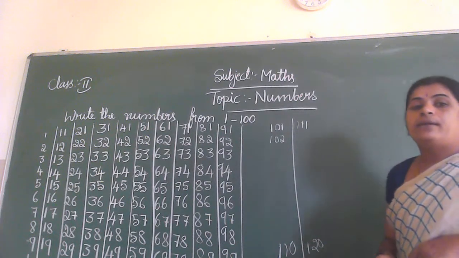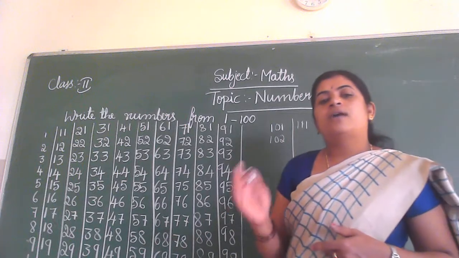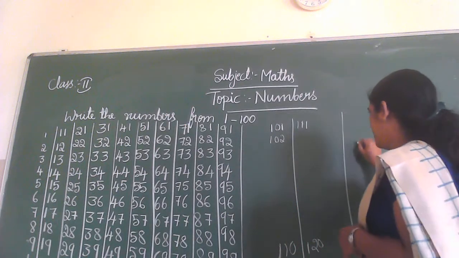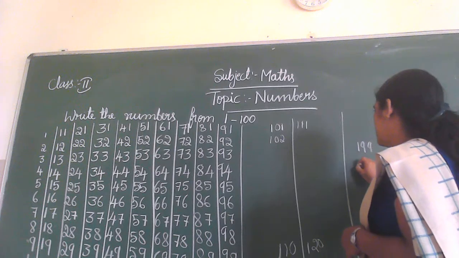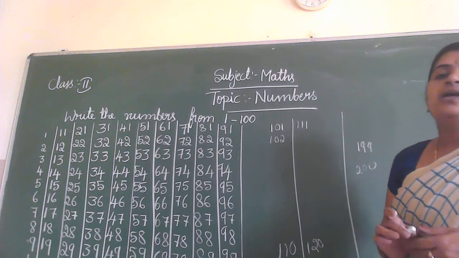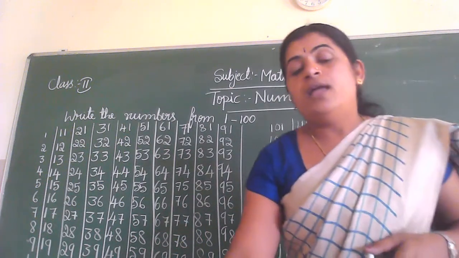Have to continue to 200, children. Okay. Last, 199, after that 200. These are the numbers.